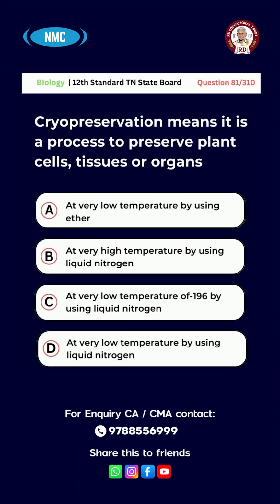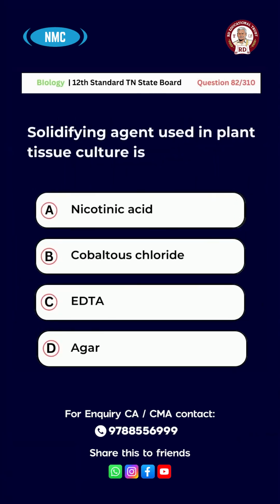The answer is option C. Question number 82. Solidifying agent used in plant tissue culture is option A, nicotinic acid, B, cobaltous chloride, C, EDTA, D, agar. And the right answer is option D, agar.